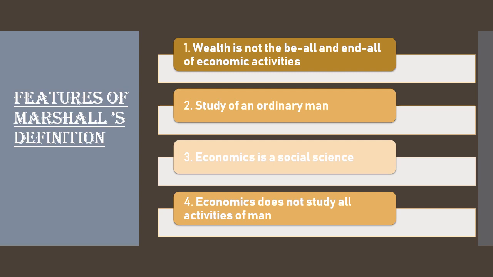Hence, wealth is only a means to the fulfillment of an end, which is human welfare. Thus, wealth is relegated to a secondary place. So basically, Marshall gives priority to the welfare of human beings and gives the secondary place to wealth. Economic activity I want to explain here.